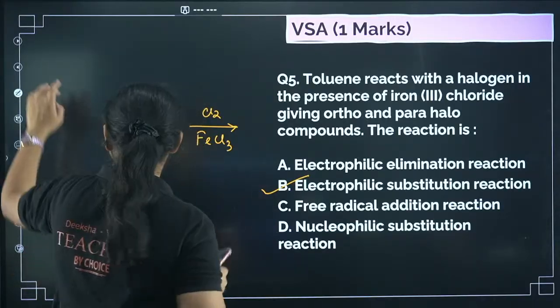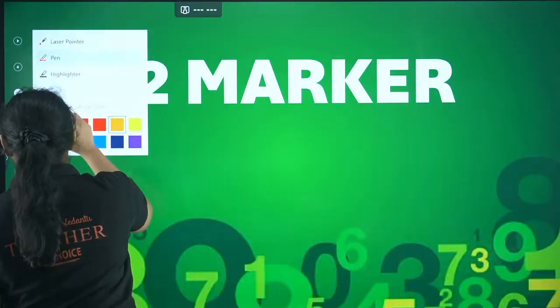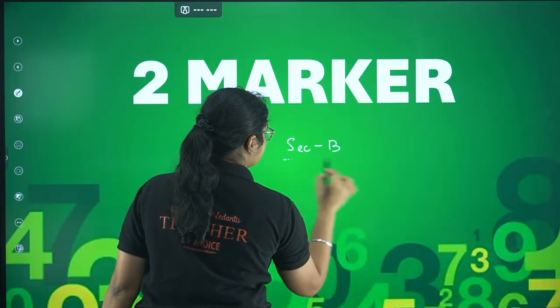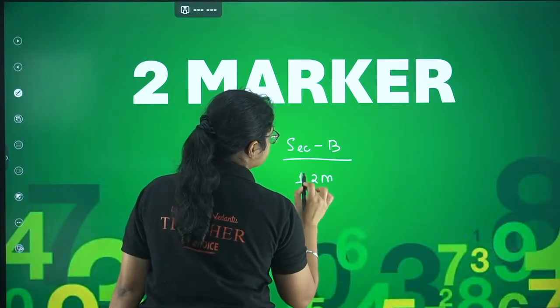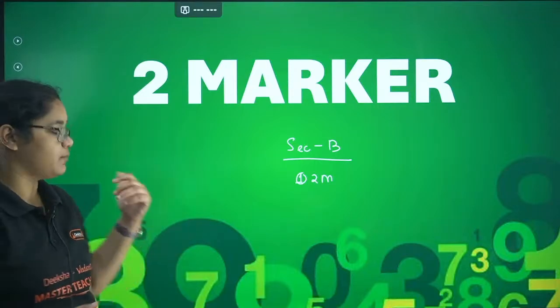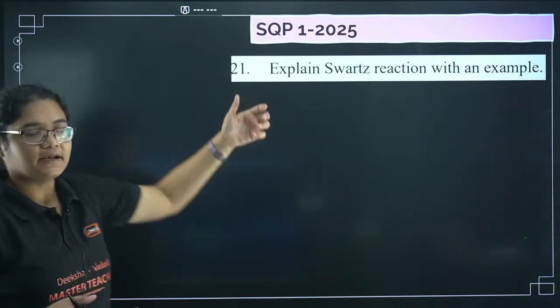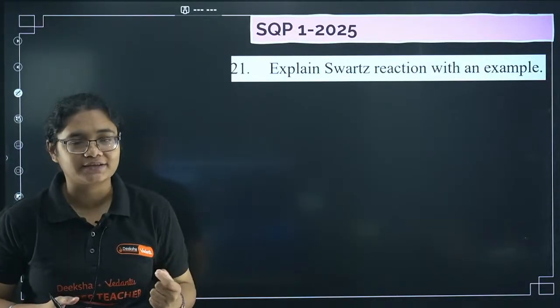Okay, let's move forward. 2 marker questions. Now there is something to discuss here in section B. In section B, you will get 2 marker questions from this particular chapter. So let's see what the possible 2 marker questions are that you can get. First of all, there are name reactions. All the name reactions you have to remember. What's the reaction, if that is asked?